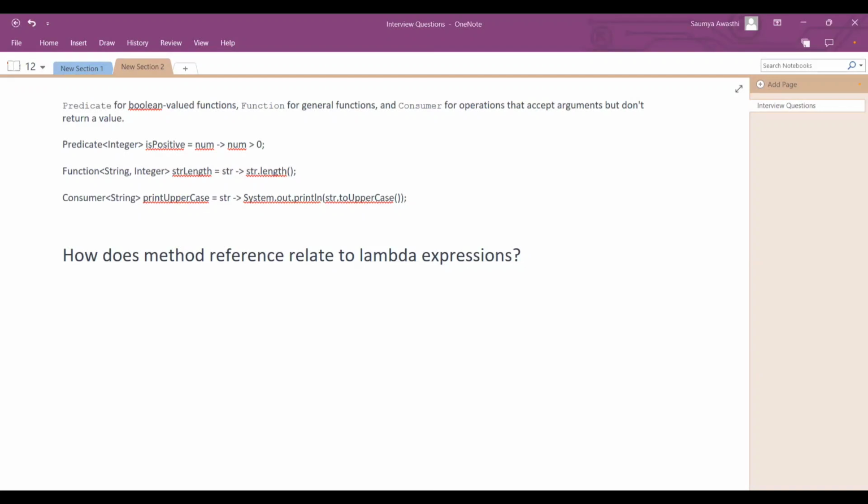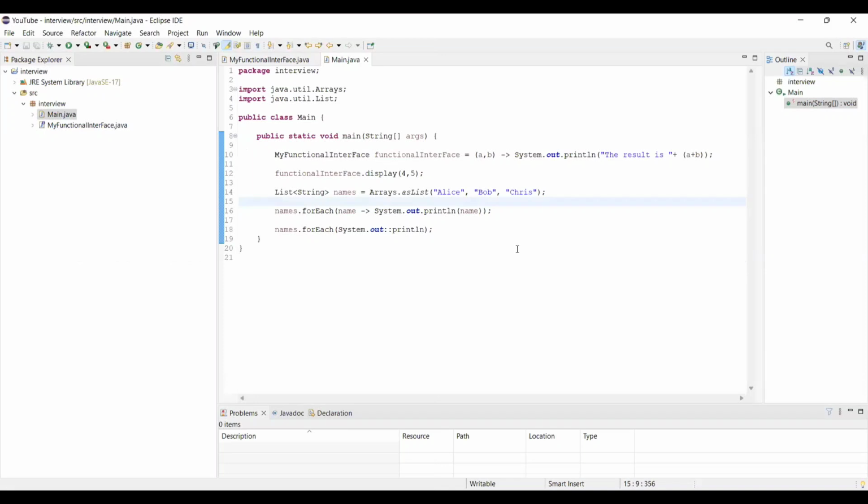I hope you can see my screen. Here, let's say we have this list named names. It has three elements, Alice, Bob and Chris, right? Now how can we iterate over the elements of this list using a lambda expression? But before hopping on to this, you must be wondering how we are able to use a lambda expression here.